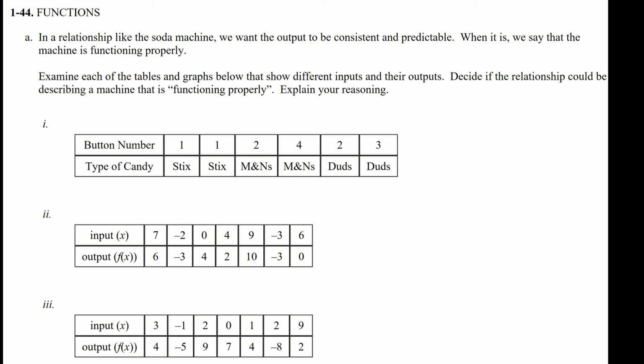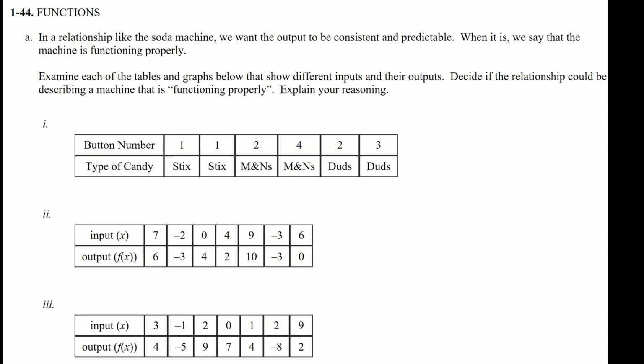Examine each of the tables and graphs below that show different inputs and their outputs. Decide if the relationship could be described as a machine that is functioning properly. Explain your reasoning. So real quickly for part A, I just want you to pause the video and decide if 1, 2, and 3, if those relationships are functions or not functions.